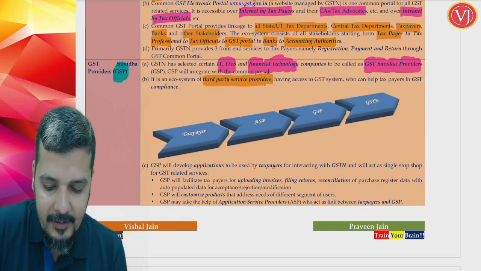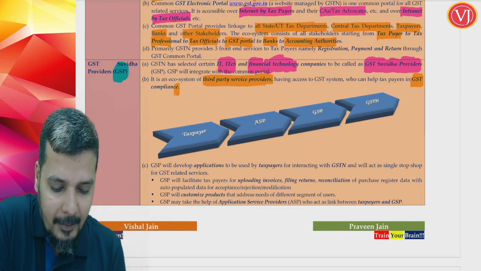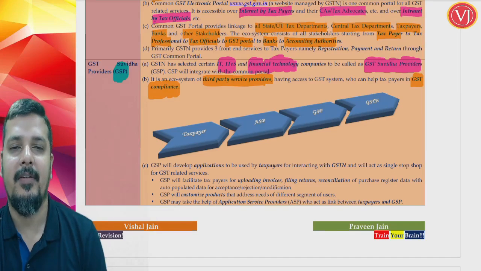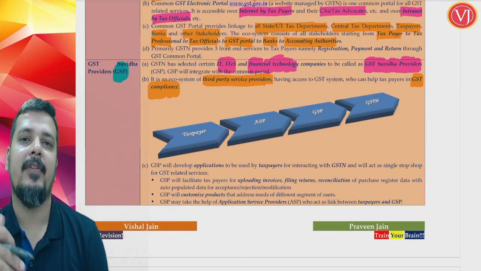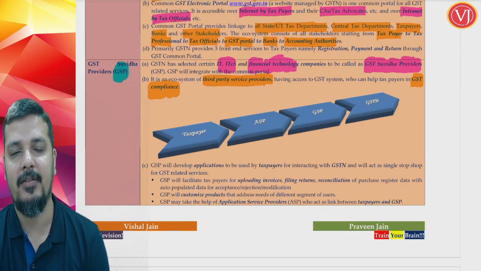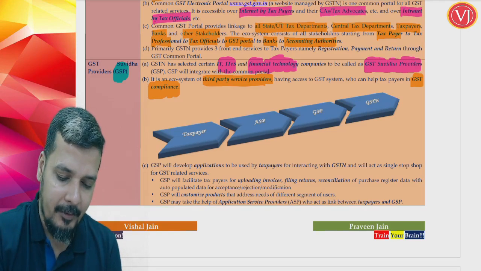So they are third party service providers with the help of whom all the GST compliances, starting from maintaining of records, raising of invoices, expenses, filing of your returns, everything, e-invoicing, e-Waybill, everything can be done via your GST Suvidha Provider. See, the taxpayer has got multiple options.